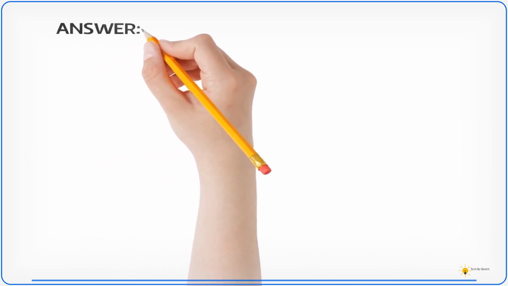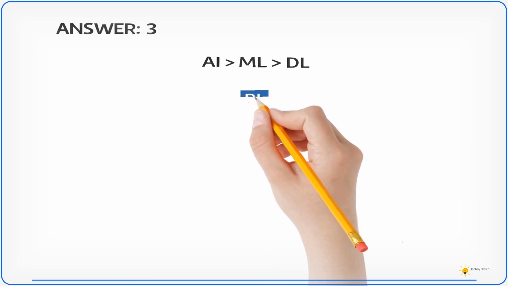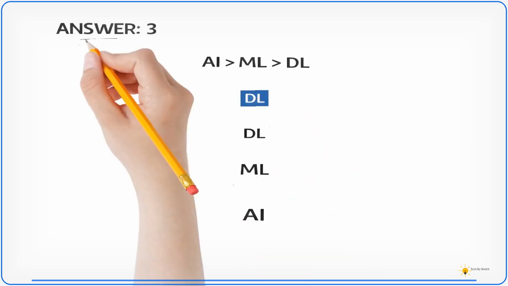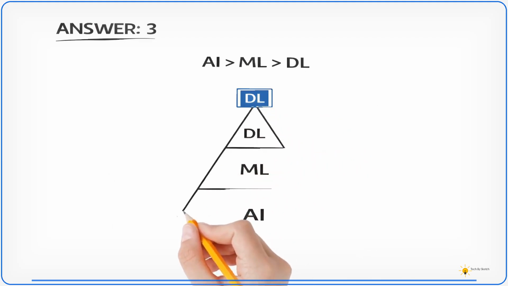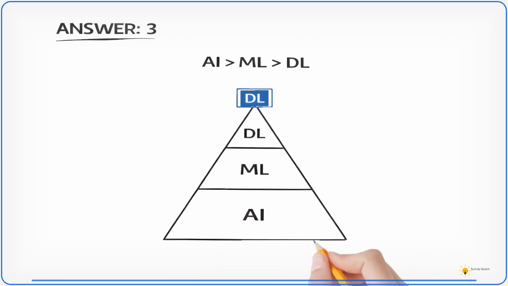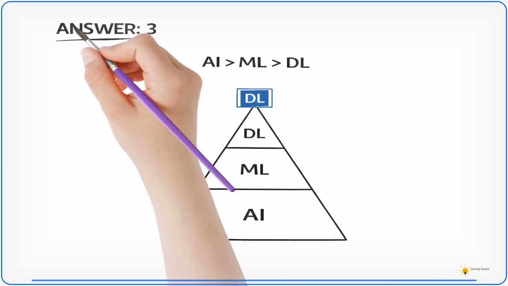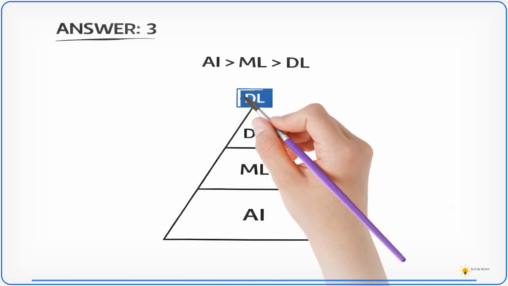The correct answer is 3. Deep learning. AI is the broadest category. ML sits inside AI, and deep learning sits inside ML. So deep learning is the most specialized among those 3 layers.